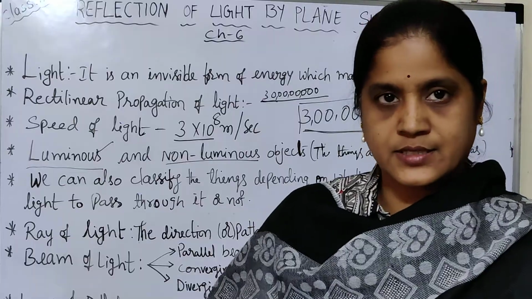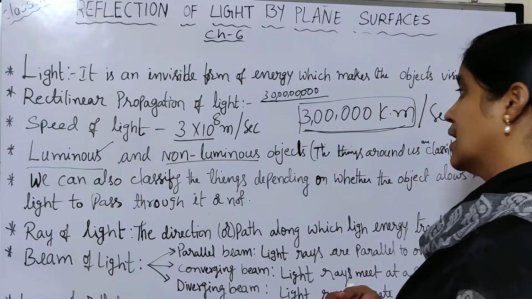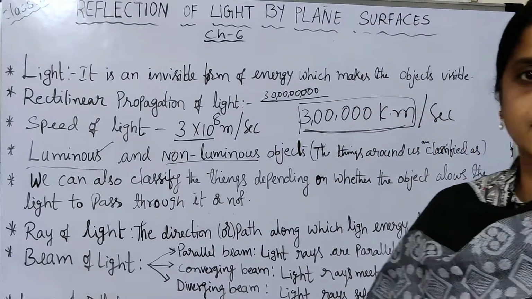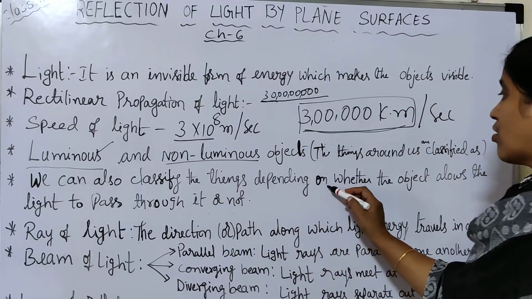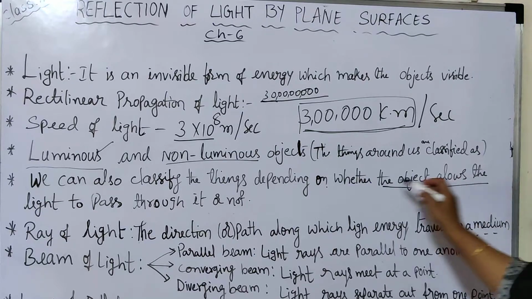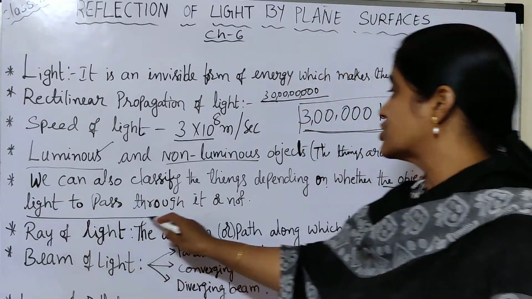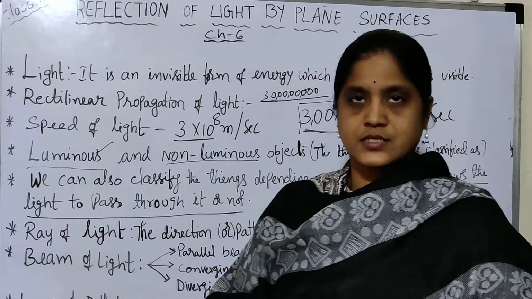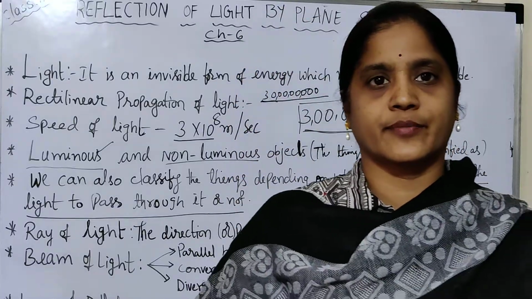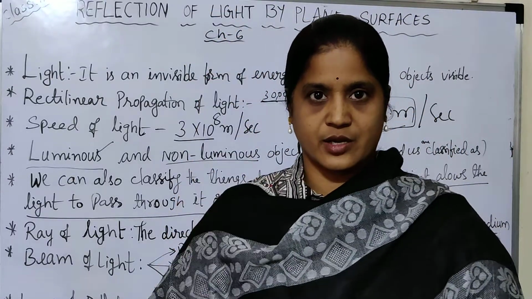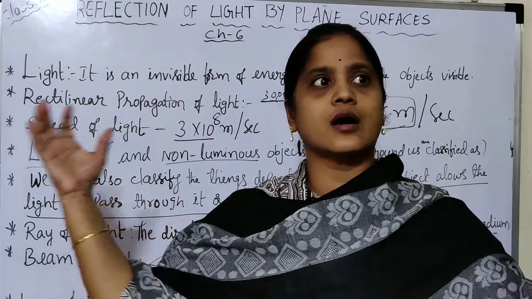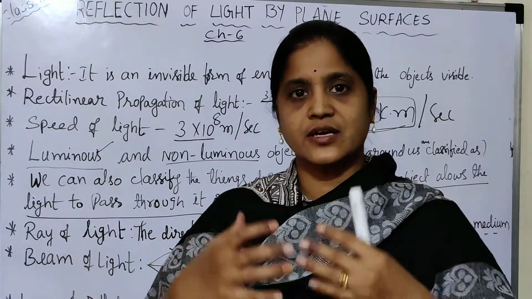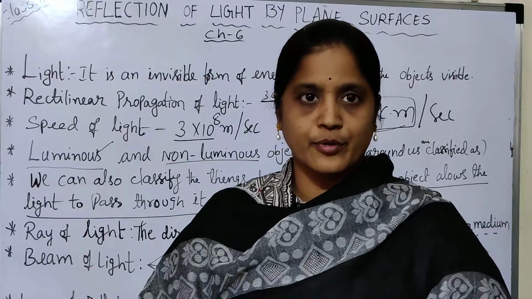Okay. Next, we can also classify the things depending on whether the object allows the light to pass through it or not. See, when you switch on the tube light, it gives light. The light falls on different objects around us in the room.